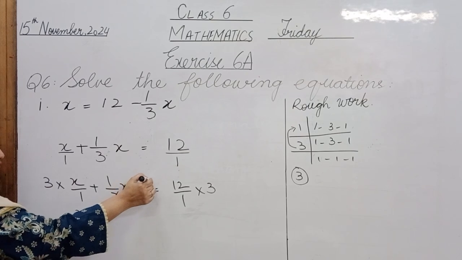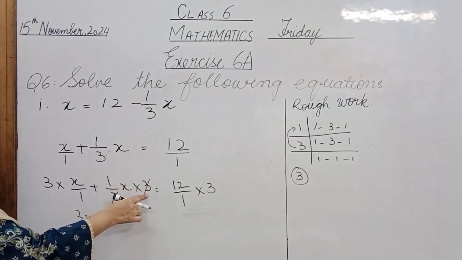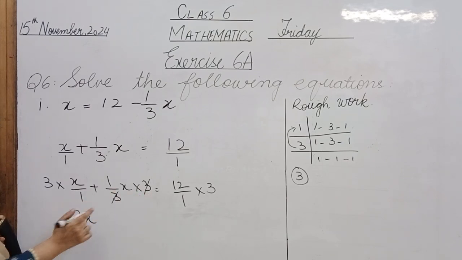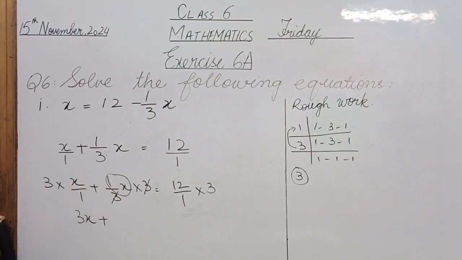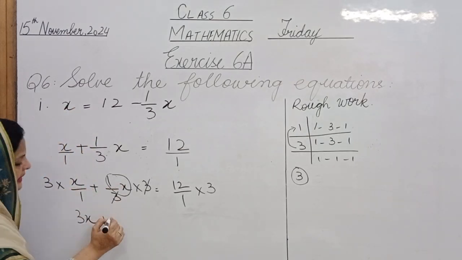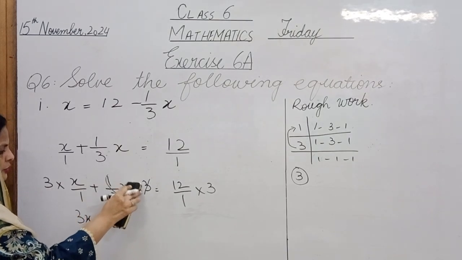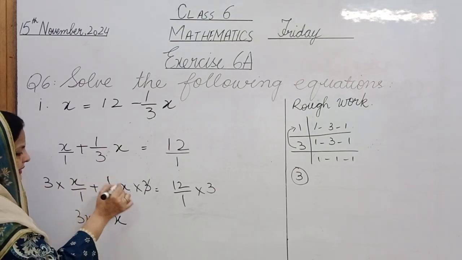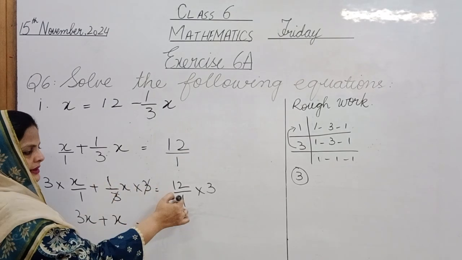Now here the 3 is going to cancel, because this 3 is on the division place and this 3 is on the multiplication place. They are going to cancel out each other, right? So what is left now? x plus 1, whether you write it or not, you people know that it's not important to write 1 here when we have variables like that. So it will be x only, right? Now I am going to erase this circle so there is no confusion for you. You don't have to draw circles. This is just to make you people understand. Okay? Now see, 1 is again in division format, so we won't consider it anymore.